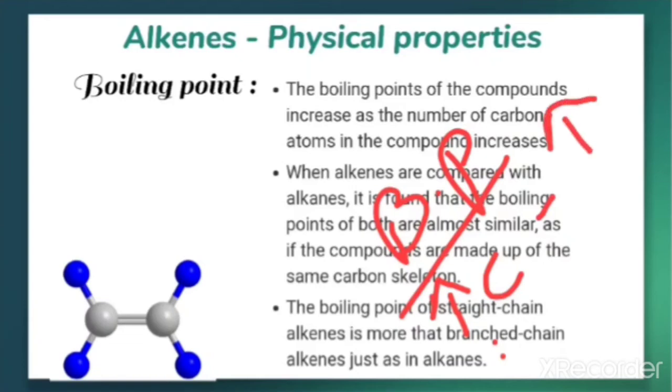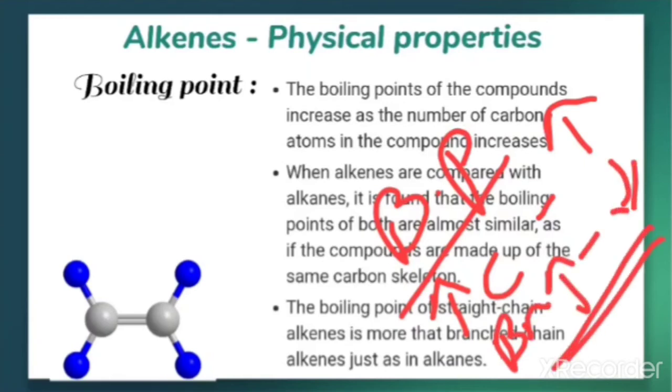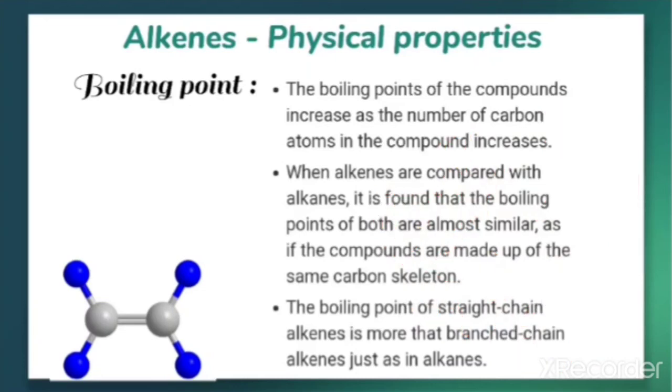If the branching increases, the boiling point decreases because there is a change in the surface area. So this is what we have already learned in the case of alkane. So we can say that the alkenes, when compared with alkanes, have almost similar boiling points.